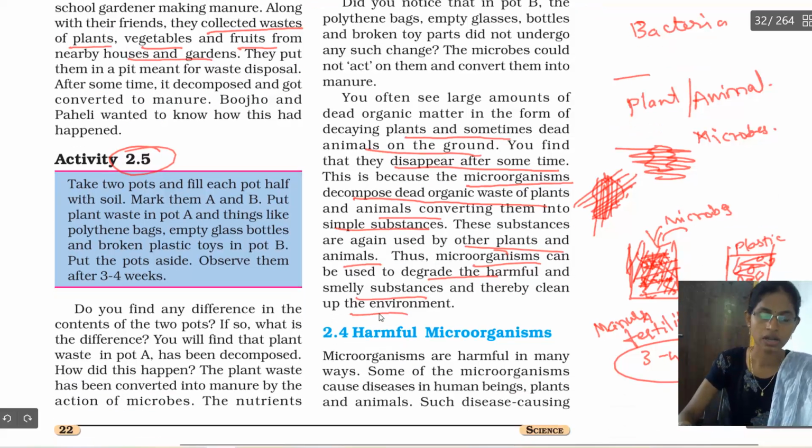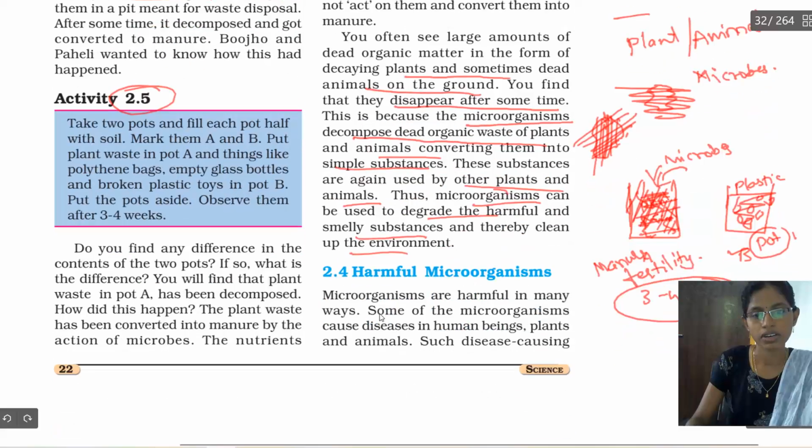So in this way the microorganisms are helpful to clean our environment.